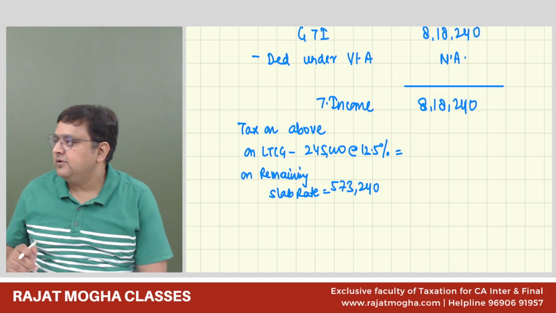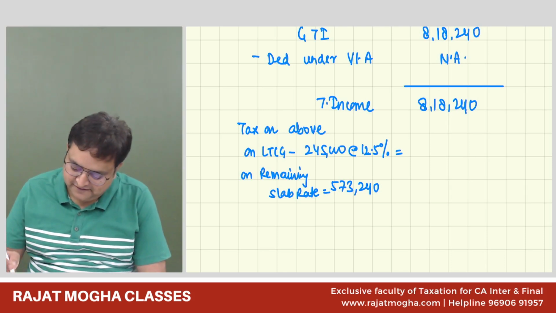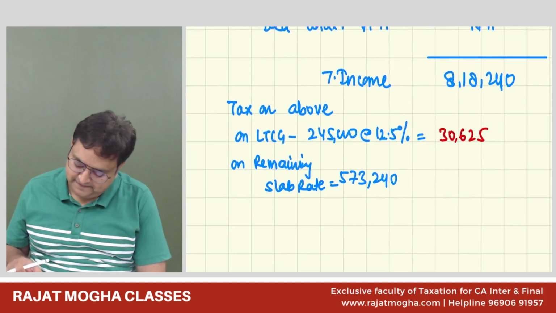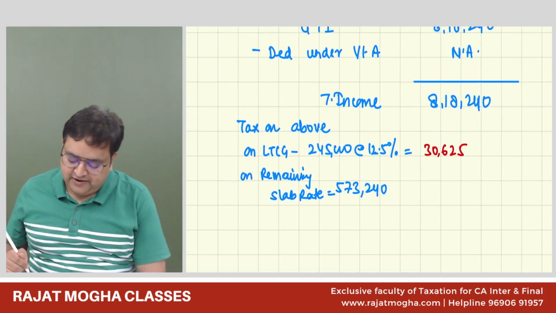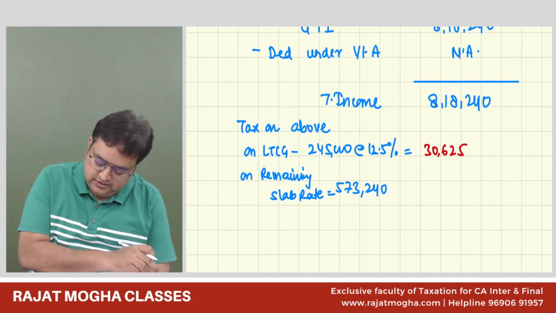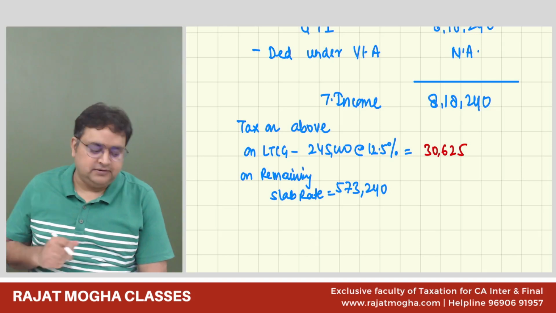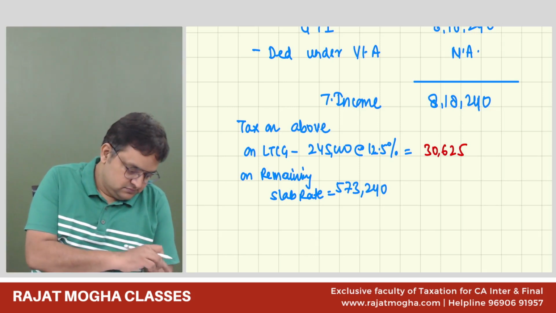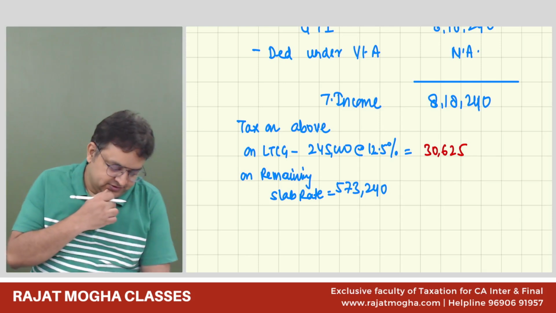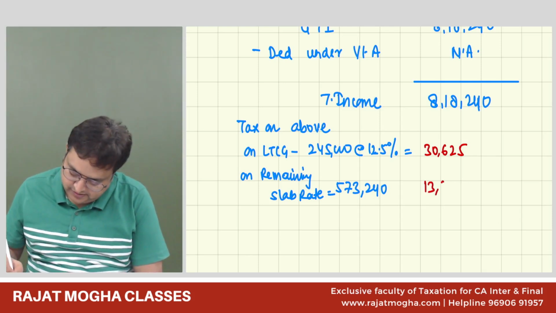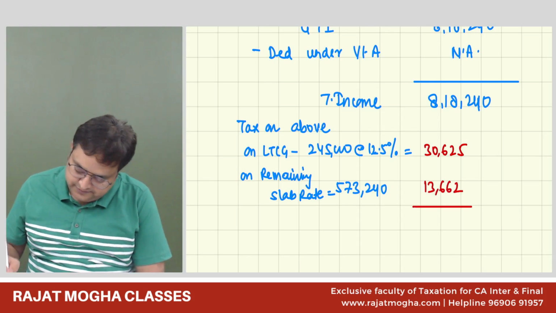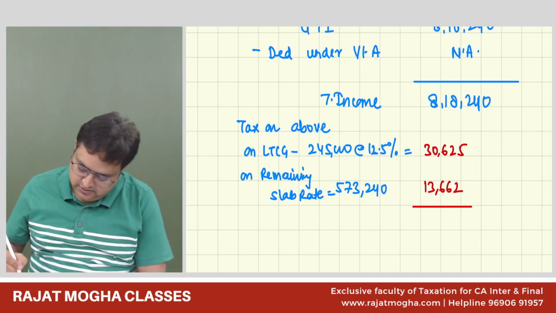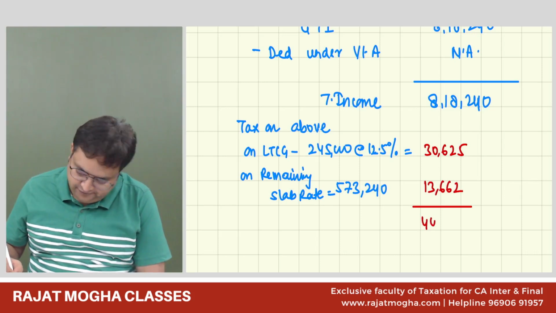Sumanyu is here today. Where is Sumanyu? You don't have a calculator today? Sir, I'm doing, sir. Okay. 573,240. First 3 lakh we don't have any tax, and then 13,662. Piyush 13,662. Yes, sir. Yes, sir. Sir, marginal debate. 44,287.